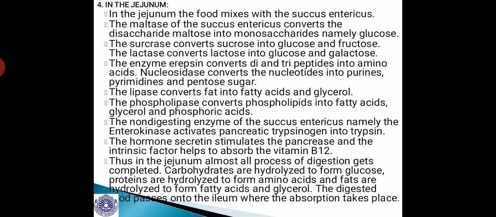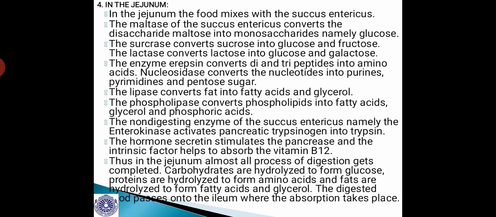The non-digesting enzyme of the succus entericus, namely the enterokinase, activates pancreatic trypsinogen into trypsin. So you should remember one thing here, that enterokinase is the only non-digestive enzyme present in the human digestive system, and its role is to activate pancreatic trypsinogen into trypsin.